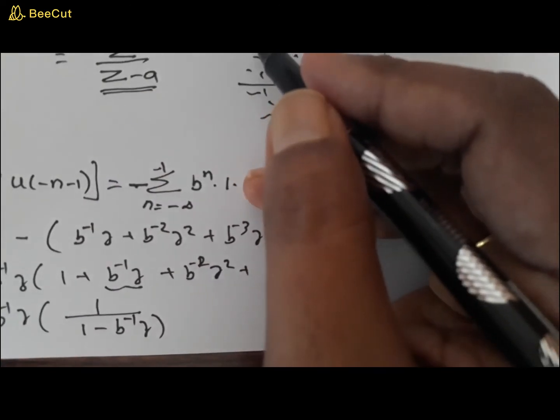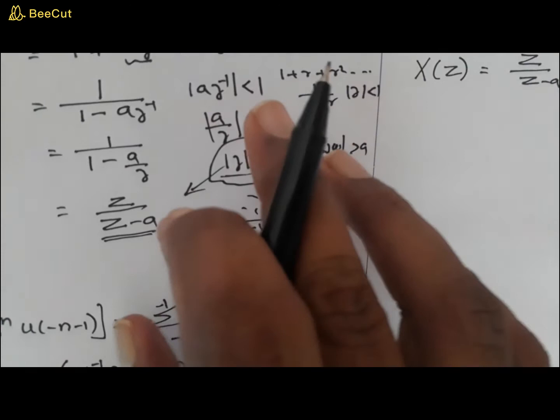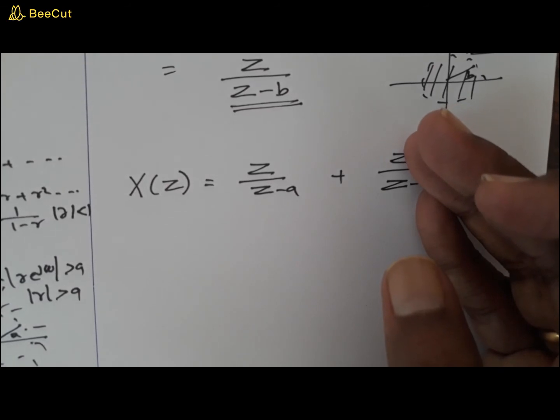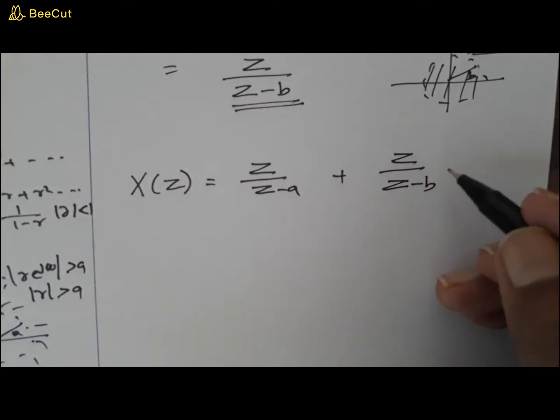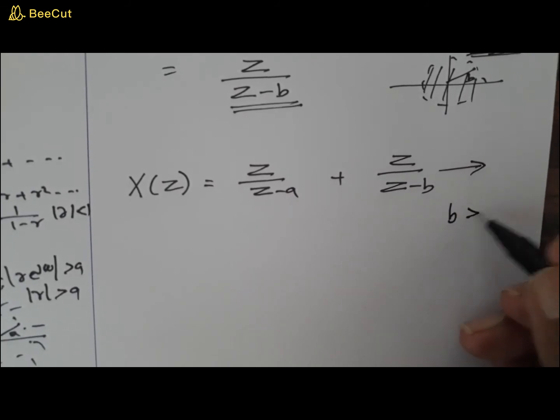One is mod z is greater than a, another one is mod z is less than b. Now how to combine this? Say one signal corresponds to a region greater than a particular value, one signal corresponds to a region less than b. So this will happen only if there is a condition called b is greater than a.